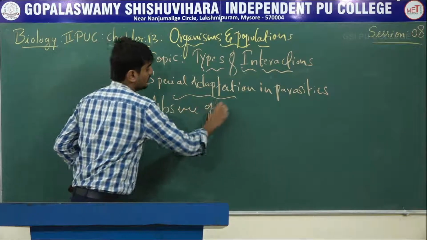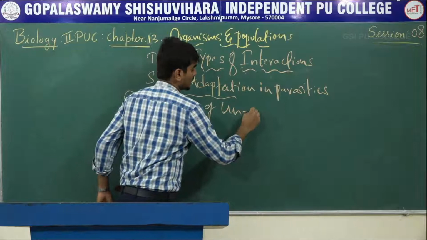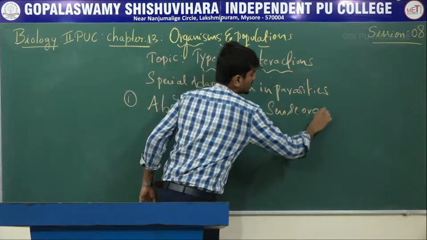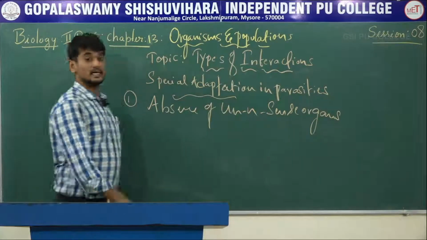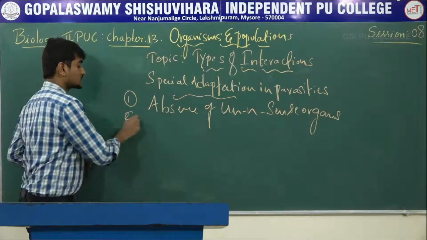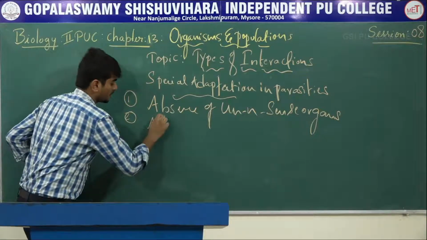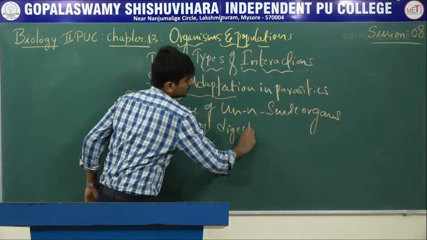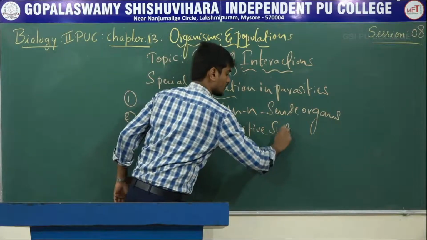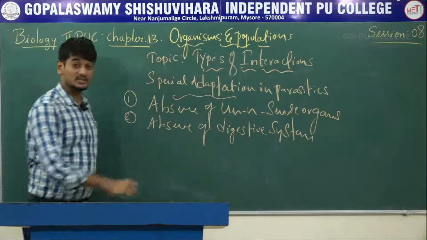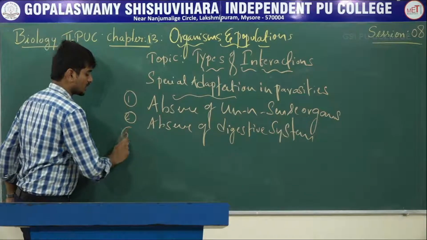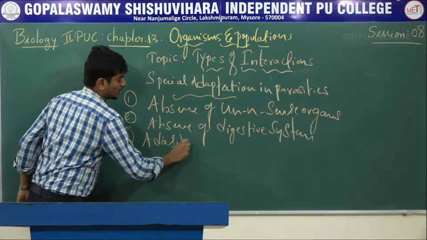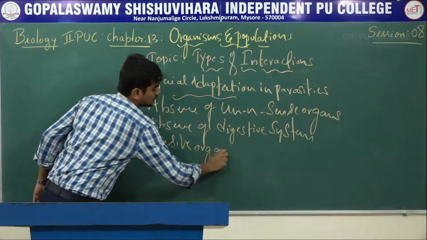Number two, absence of a digestive system. Number three, presence of an adhesive organ or sucker.